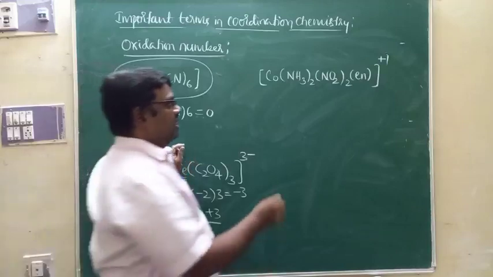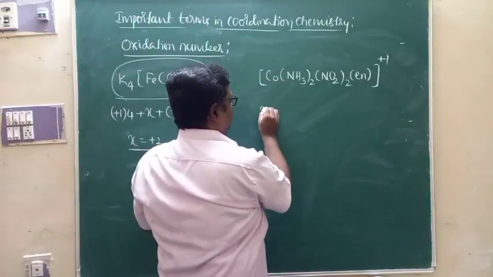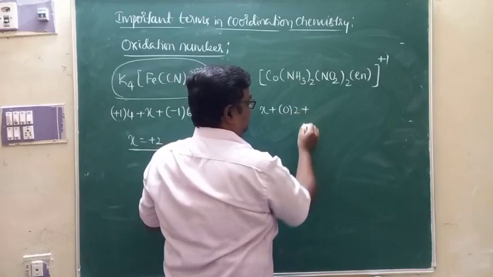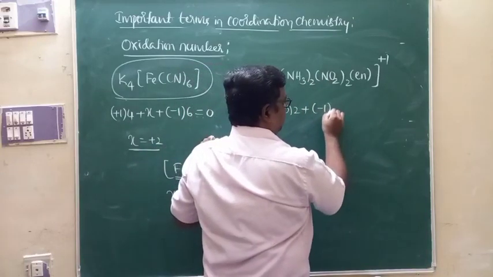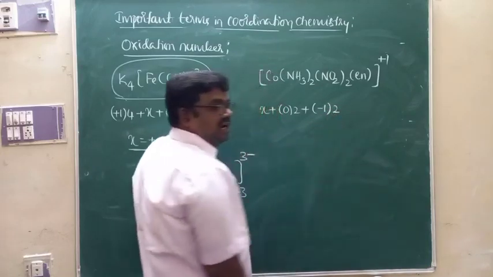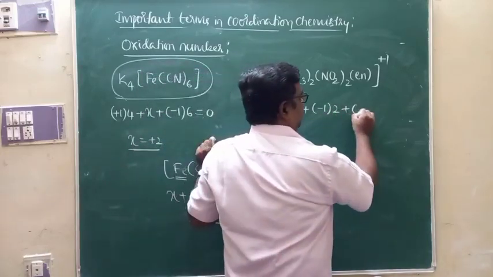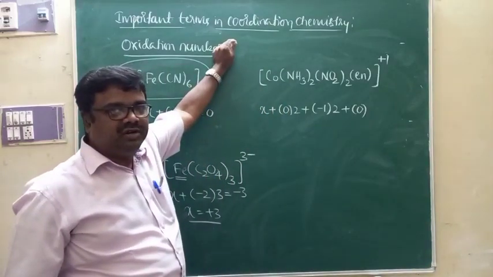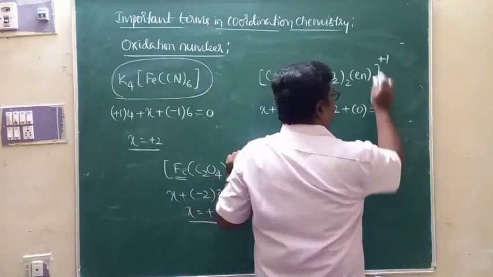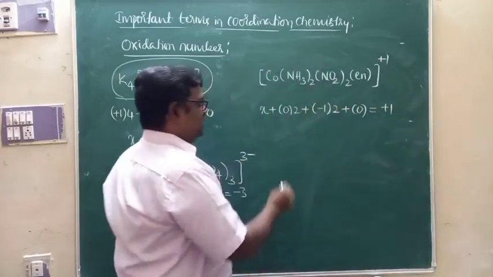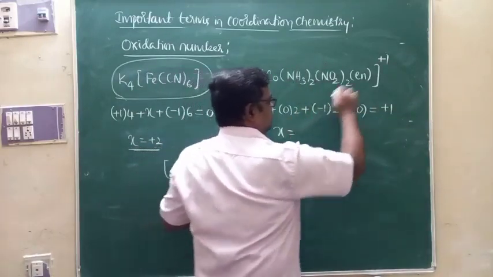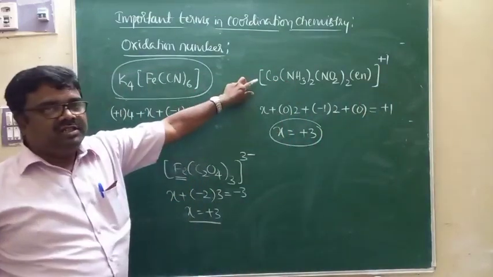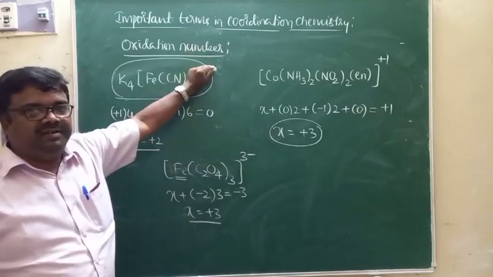And of course, oxidation number of cobalt, let me take it as X. Ammonia charge is 0, 2 ammonia molecules. Nitro, charge of nitro group is minus 1, 2 nitro groups are there. Ethylene diamine, neutral ligand. The charge possessed by the neutral ligands is 0, and total charge of the complex is plus 1. Therefore, x is equal to minus 2, coming to this side it becomes plus 2. That will be plus 3. Oxidation number of central metal atom cobalt is plus 3 here.